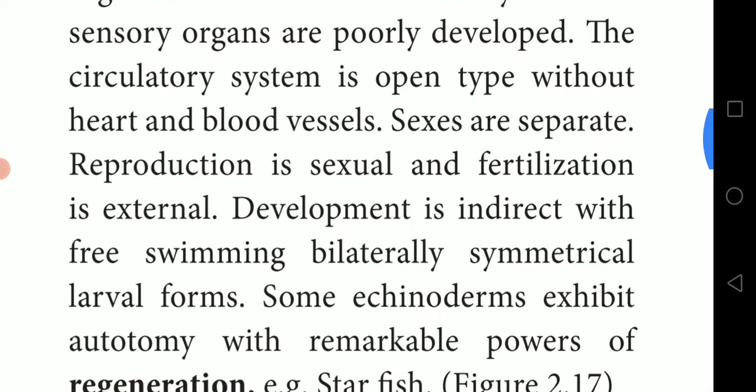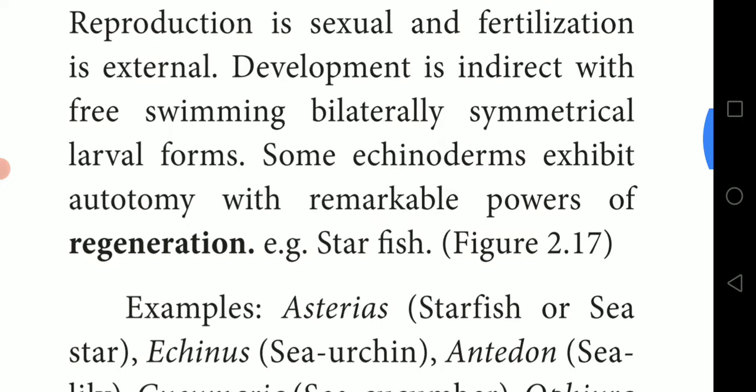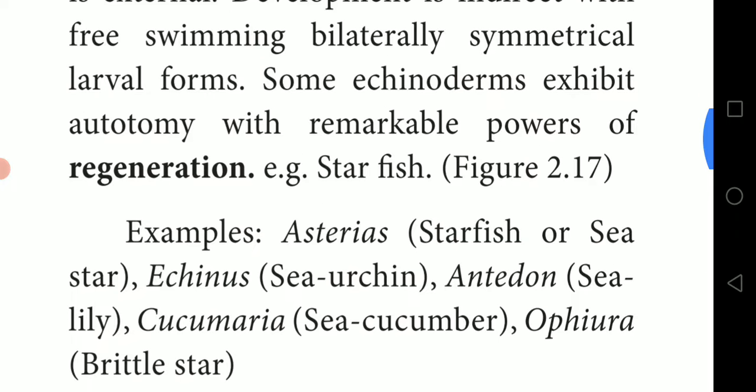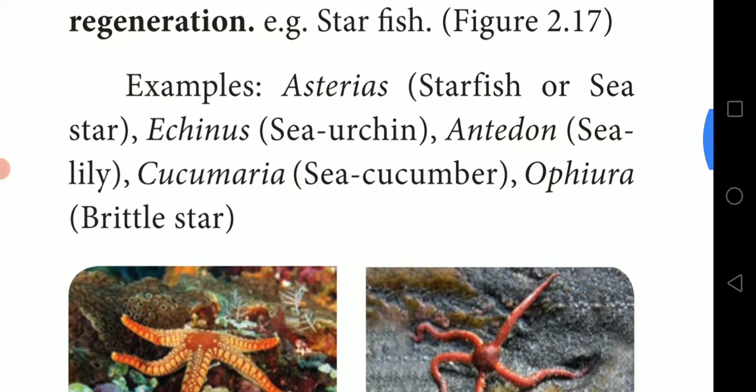Some echinoderms exhibit autotomy with a remarkable power of regeneration. The lost parts can be grown fully, that is regeneration. Examples: Asterias, the starfish or sea star; Echinus, the sea urchin; Antedon, the sea lily; Cucumaria, the sea cucumber; Ophiura, the brittle star.